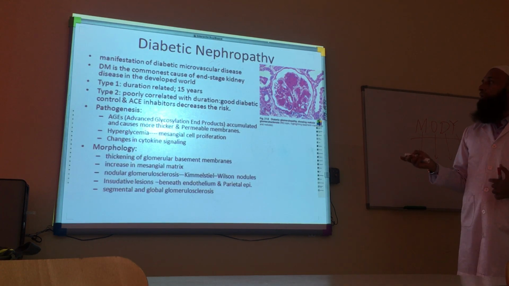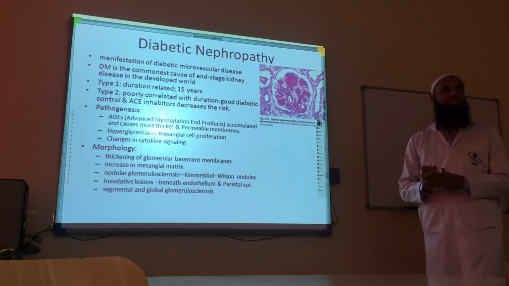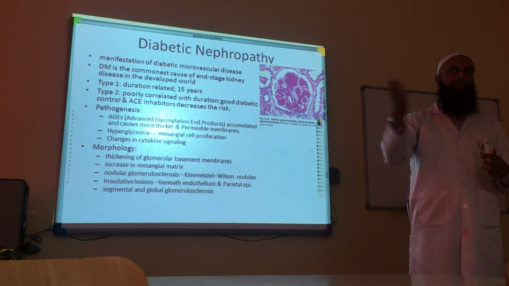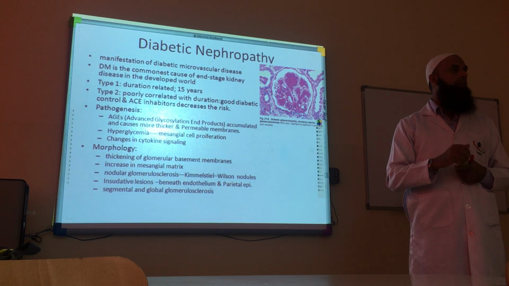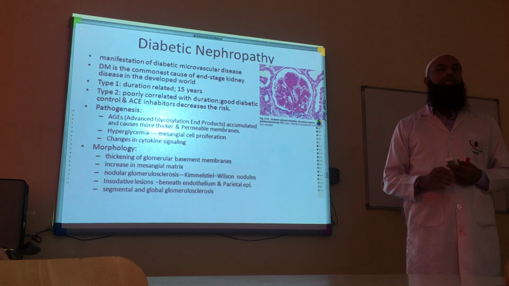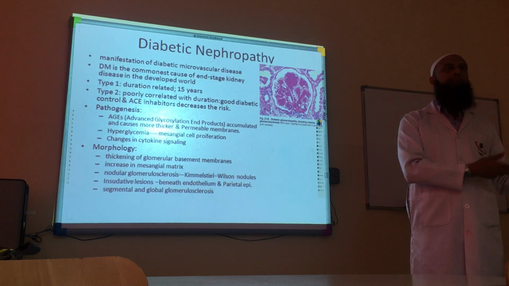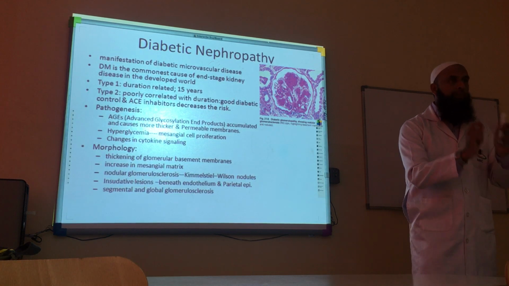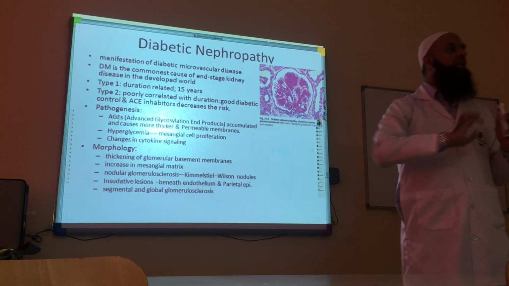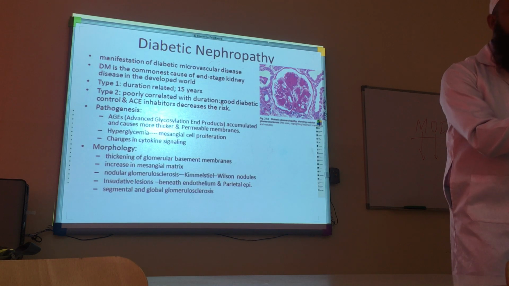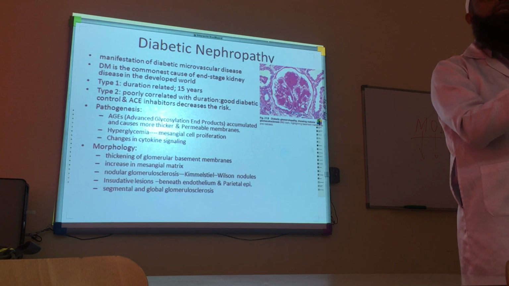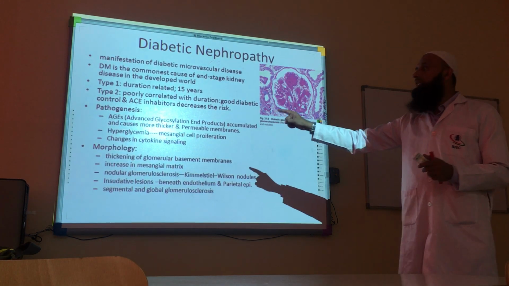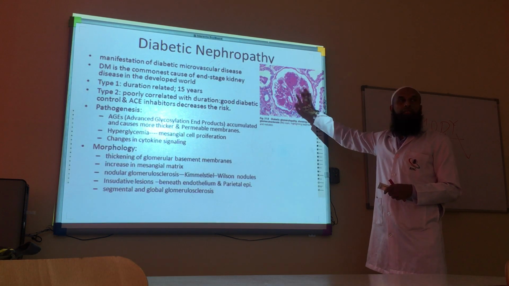And number 3 is the changes in cytokine signaling. They believe that in diabetic patients, adipocytokines are involved. Inshallah you will learn about this in your case, the different mechanisms which can cause diabetes mellitus in the pathogenesis, and also about the complications. So diabetes disturbs the signaling of cytokines. That's why they cause more and more injury to the glomeruli, and inflammation is one of the reasons for increased permeability and damage to the endothelium. So this is one of the reasons we find a lot of membrane changes.